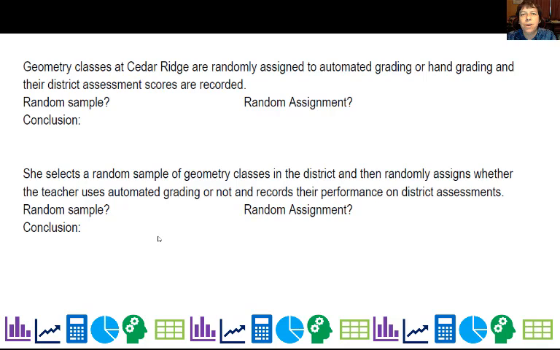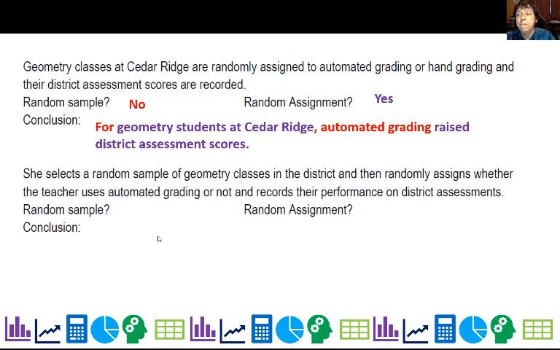All right. So now let's say geometry classes at Cedar Ridge are randomly assigned to automated grading or hand grading. So we take all the geometry classes at Cedar Ridge. All right, is that a random sample? No, because we did all the geometry classes at Cedar Ridge. So that tells you who I can infer about. All right, did we do random assignment? Yes, we did. So we can do cause and effect. So my conclusion is now for geometry students at Cedar Ridge, and I can do all the geometry students at Cedar Ridge because they were all involved in our little experiment, automated grading raised district assessment scores.